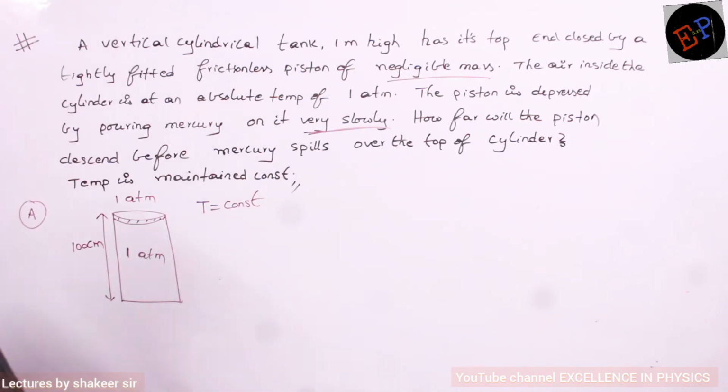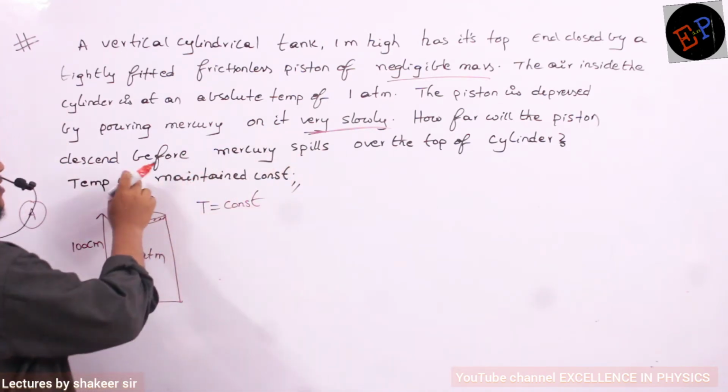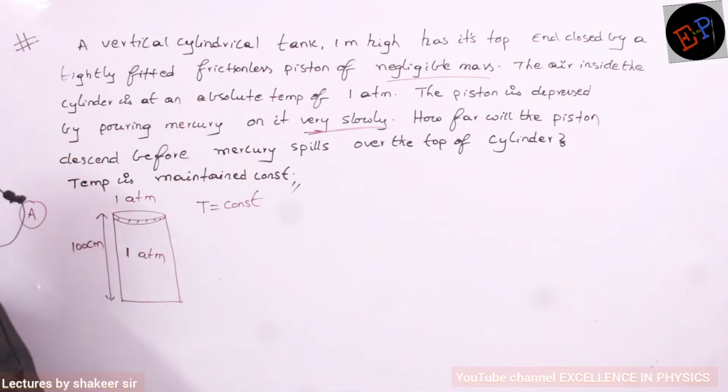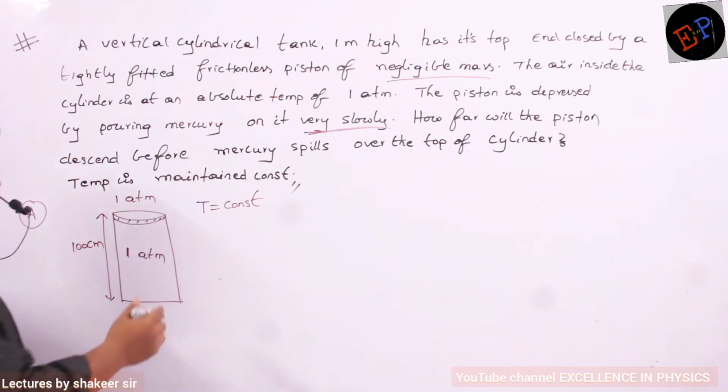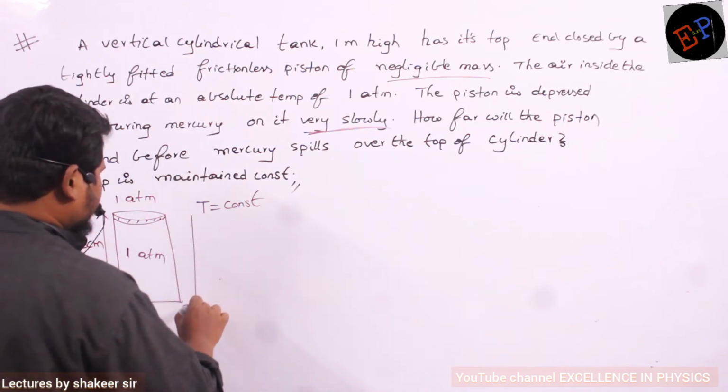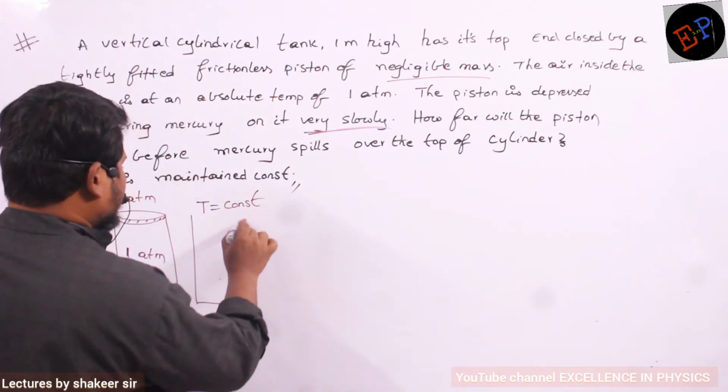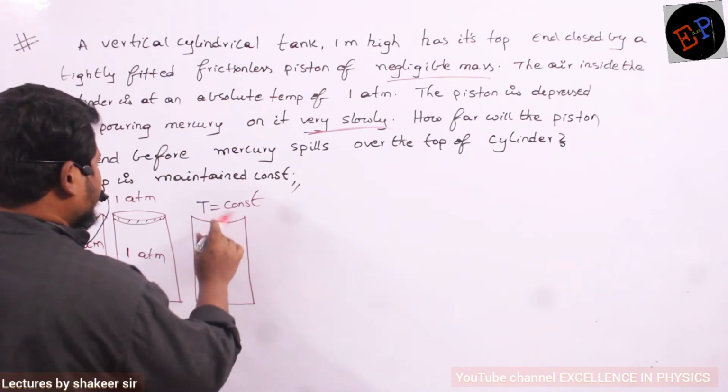Then the piston is depressed by pouring mercury. How far will the piston descend before mercury spills over the top of the cylinder, if temperature is maintained constant? It means I have to draw a second diagram. So this is the second diagram.